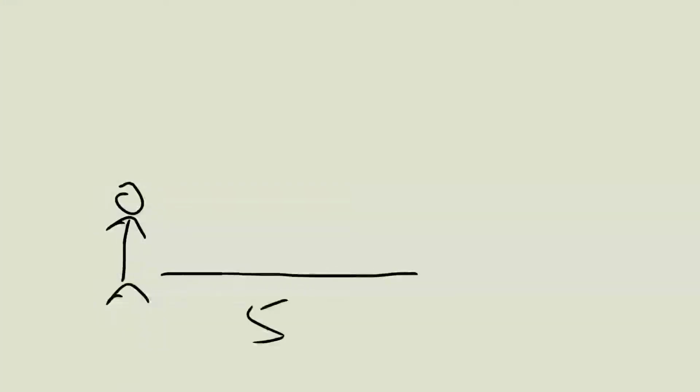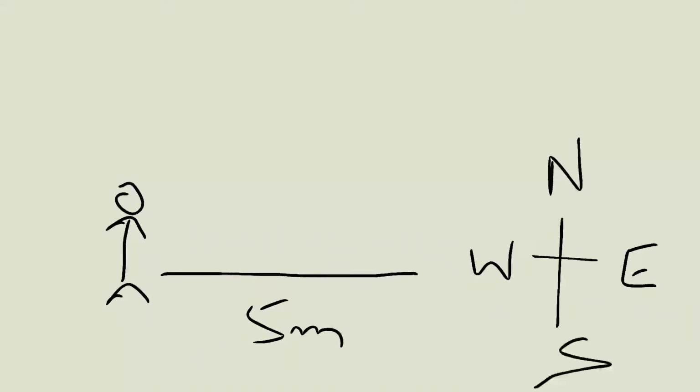Now again let's see it with a good example. Suppose here is a man. He walks a certain distance, that is 5 meter, towards east. This is east, like this. We know the directions: this is east, this is west, this is north, and this is south.